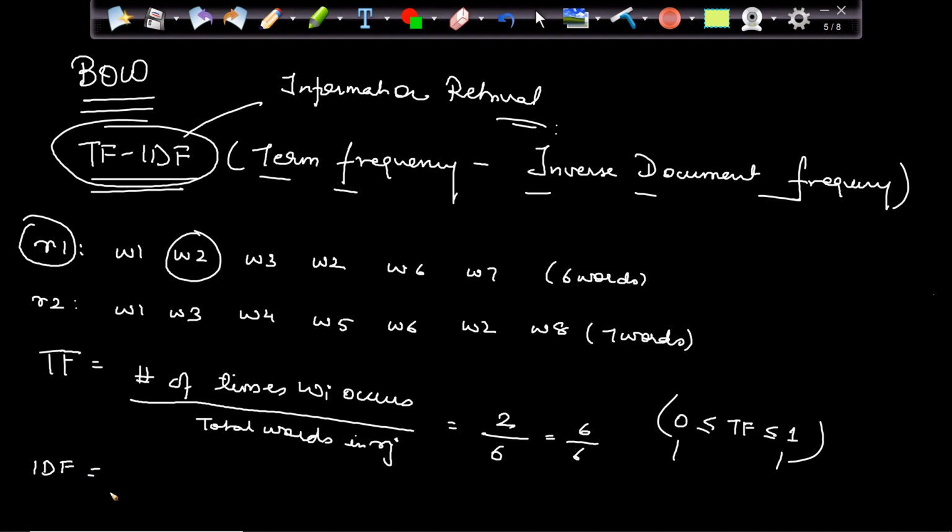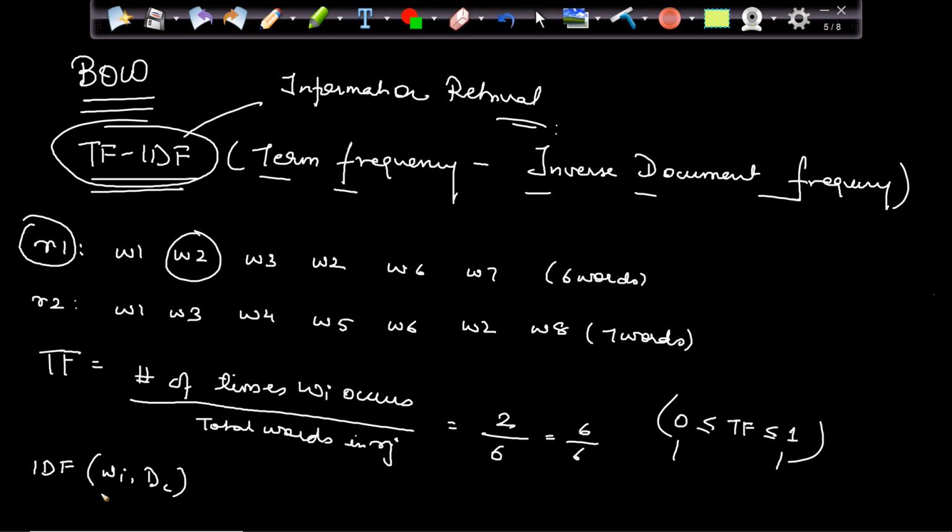The formula for IDF is, let's say WI in my document corpus. What is my document corpus? Document corpus is nothing but all the words from all the reviews.